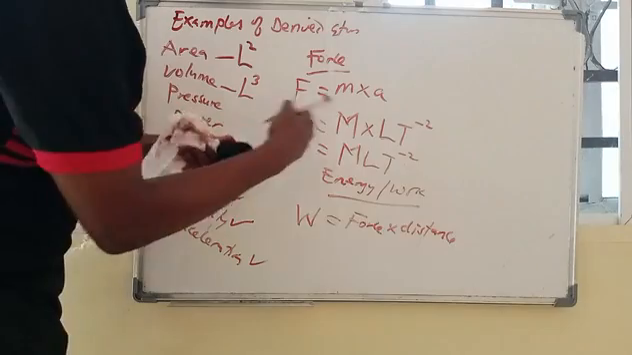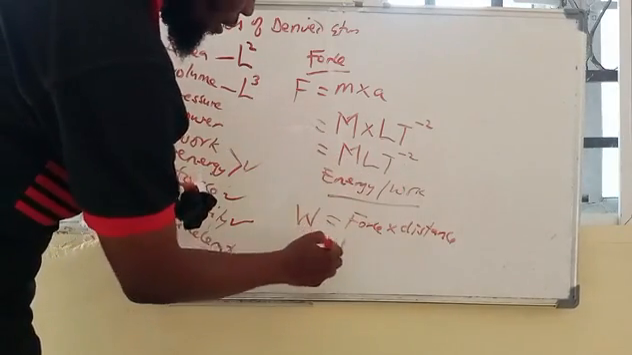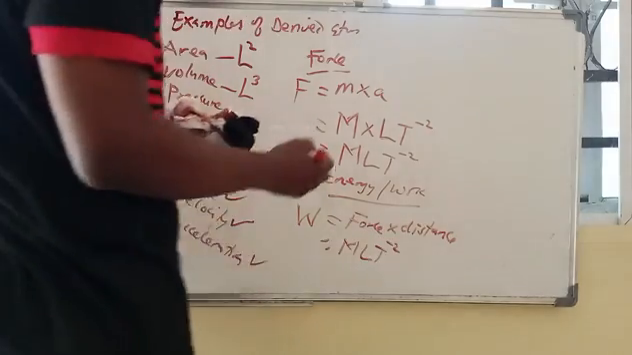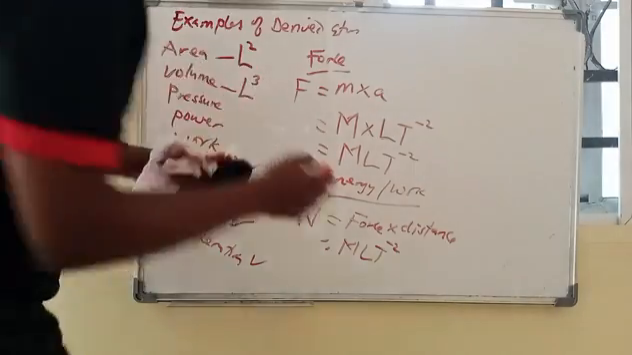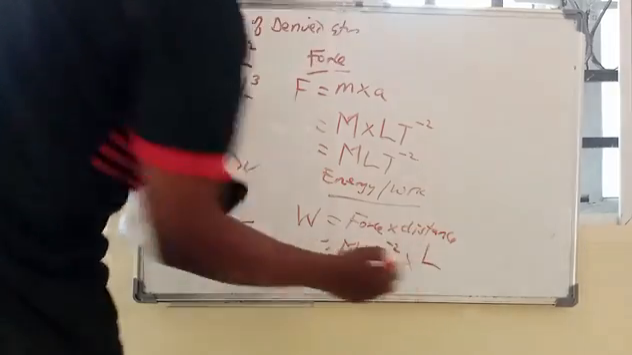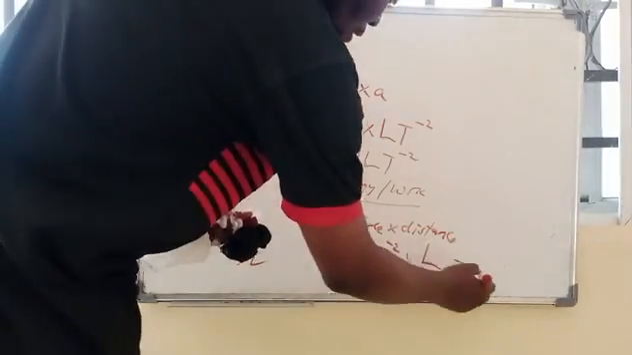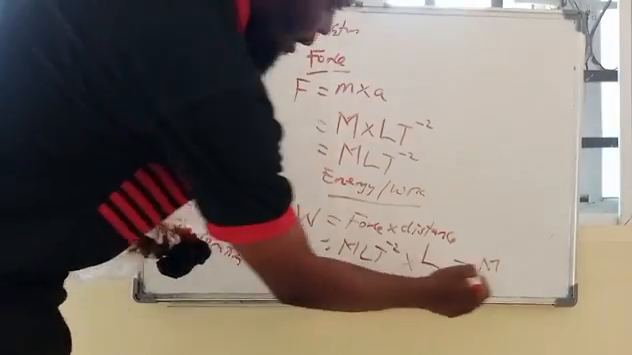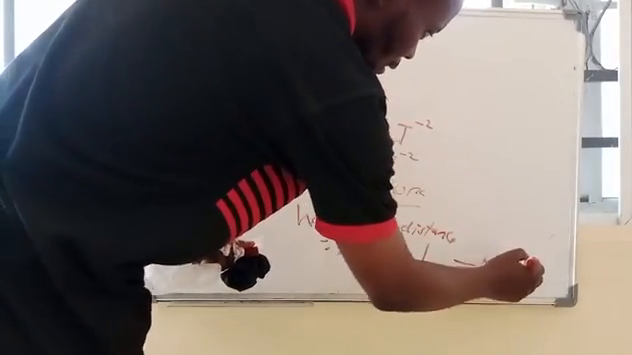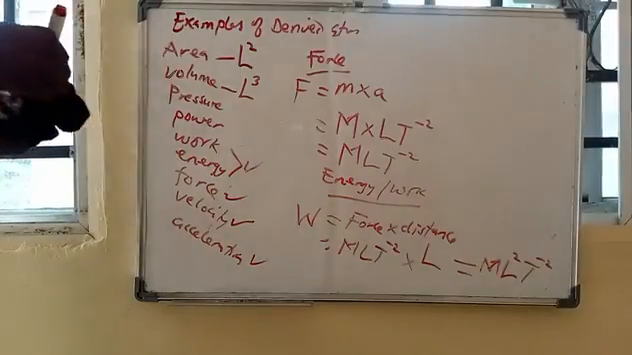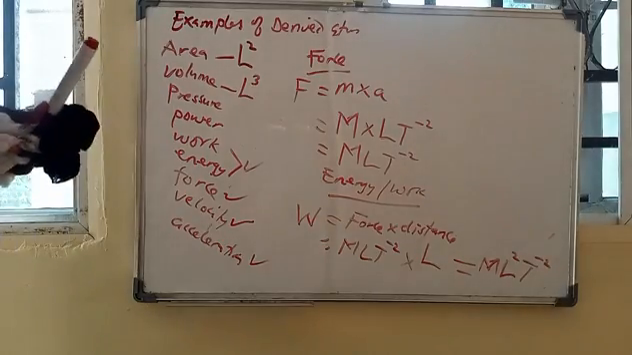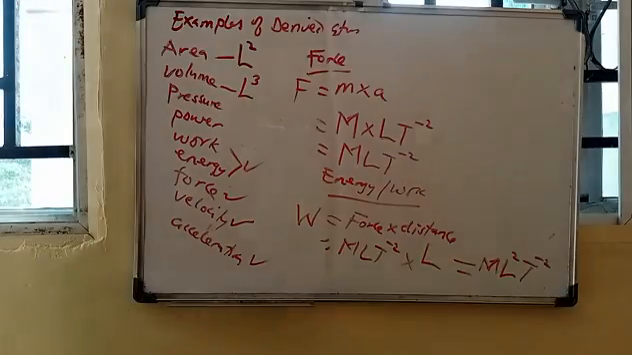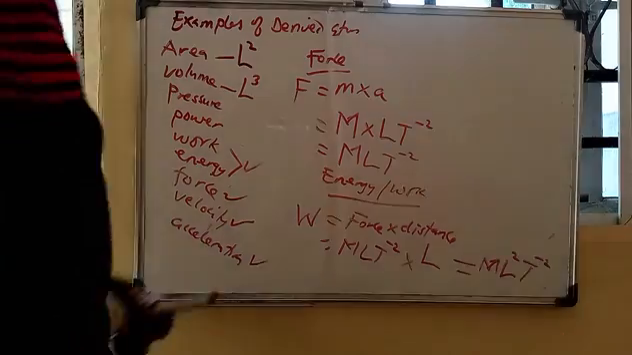And the dimension of force is already found to be MLT^-2. You understand? So MLT^-2, then multiply by distance, which is a measure of length. So meaning the dimension of work or energy is what? M, then L times L is L^2, and then T^-2. So that is the dimension of work or energy: ML^2T^-2. So you can see how work or energy is related to mass, length, and time. I hope this is understood.